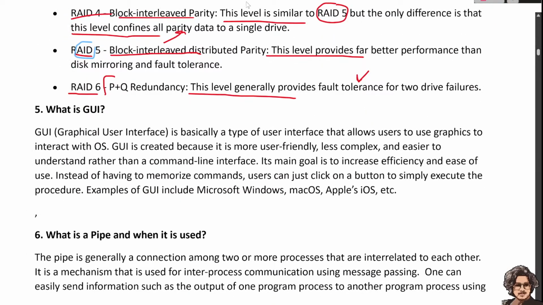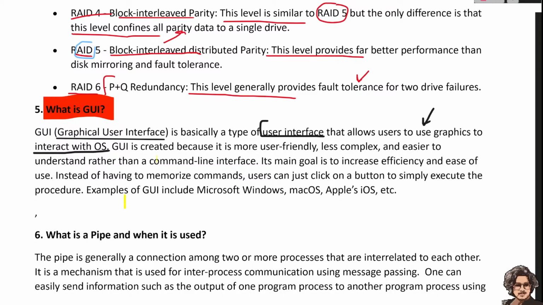Okay, let's move to the next part, and that is: what is GUI? GUI is the simple one, that is graphical user interface. It is basically a type of user interface that allows users to use graphics to interact with the OS. As the name suggests, you can explain to any interviewer what the meaning is. So graphical user interface, it is basically a type of interface.